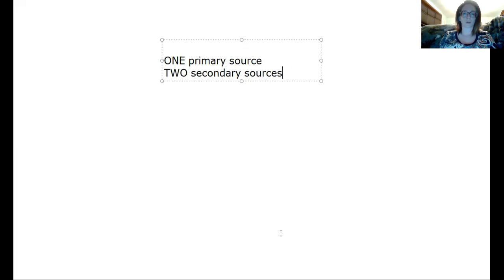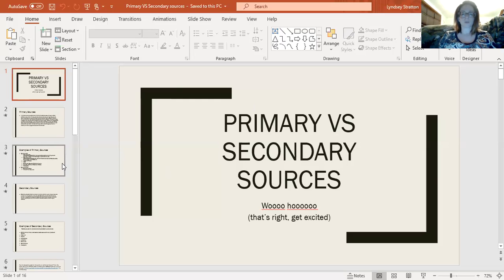Bear with me. Let me just pull this up real fast. What folder are you in? I hate that I have 1,000 folders. Here it is. Now I'm going to make sure that I have this posted under the modules. Okay, so let's do this real fast. Here we go. Primary sources, woohoo!